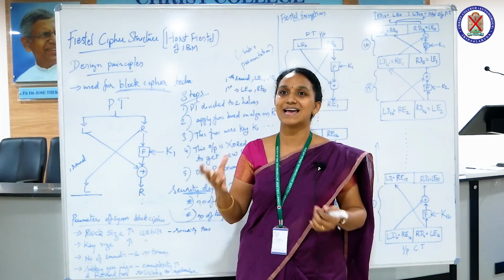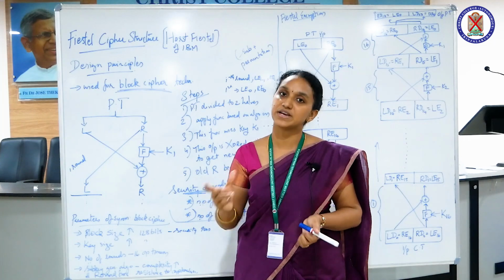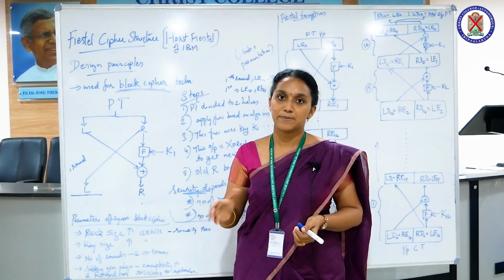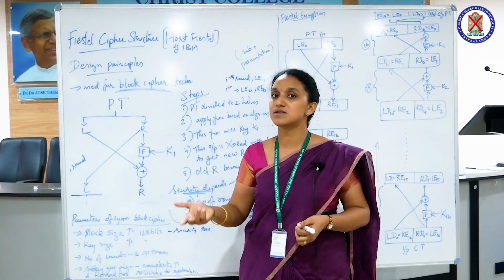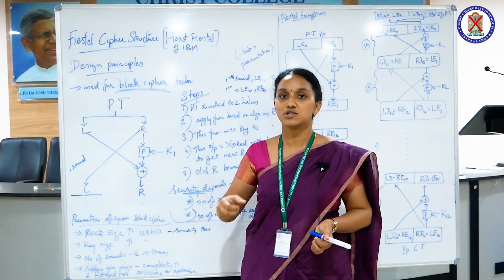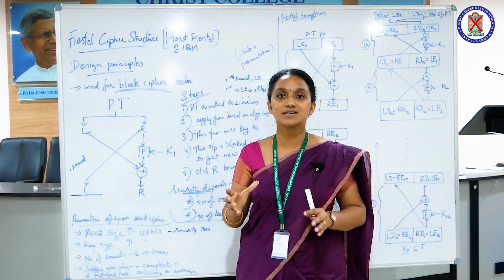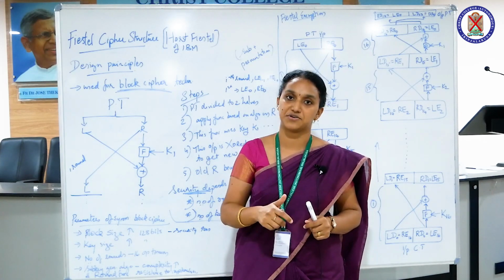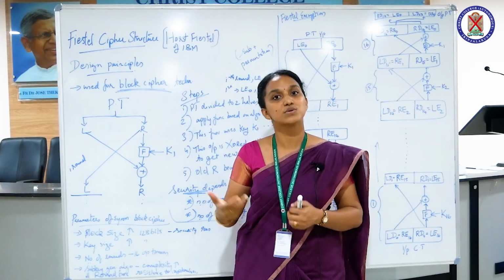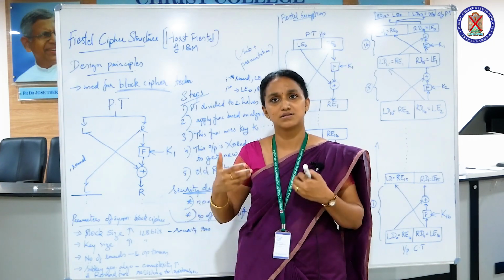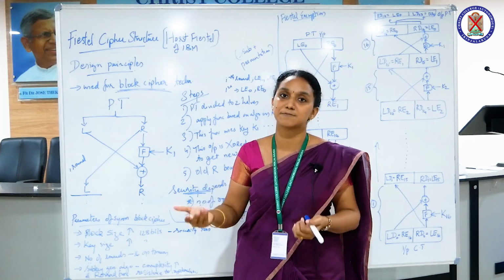First, block size. Block size can vary from one cipher to another, but as the block size increases, the complexity also increases, right? Our ultimate aim is to tighten the security, so we should be more resistant to the cryptanalyst.